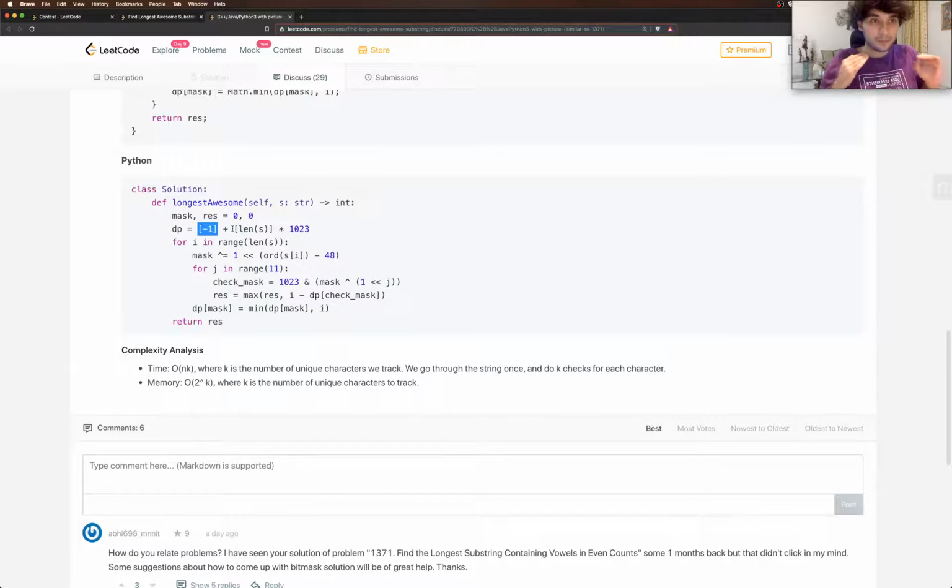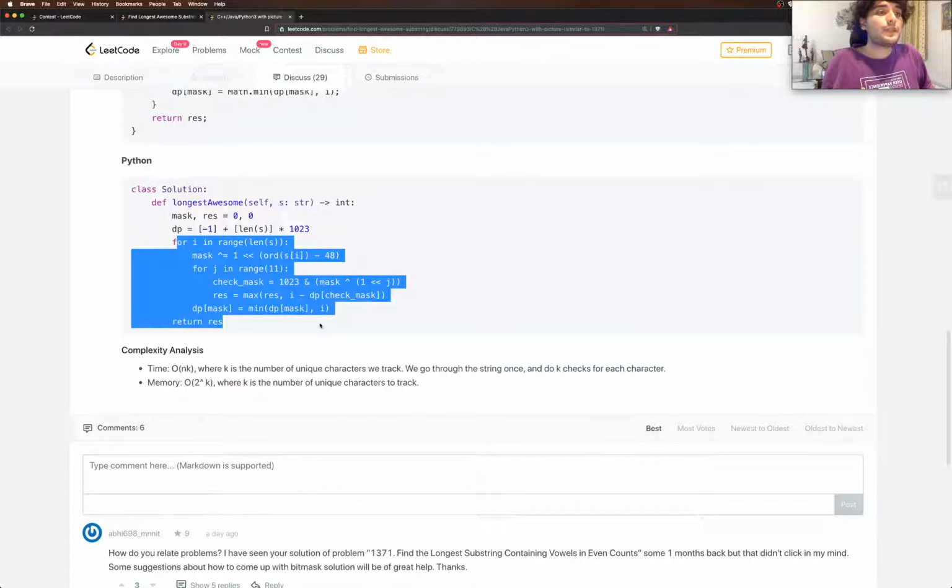We initialize the bit mask 0th position as -1, and all the other bit masks, they've never occurred, so we set their position as length of s. Now length of s is an index which will never occur, right? If s is of length 10, setting it as the 11th index, the 11th is not a valid index, right? It's greater than all the indices, so that's why we set it like that. And we set it for all the other 1023 bit masks.